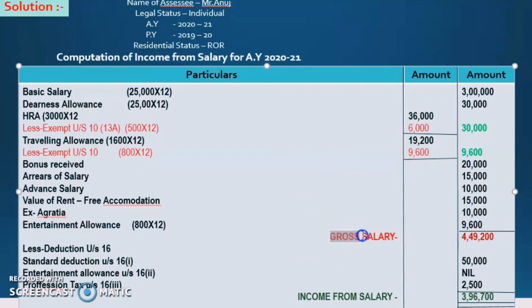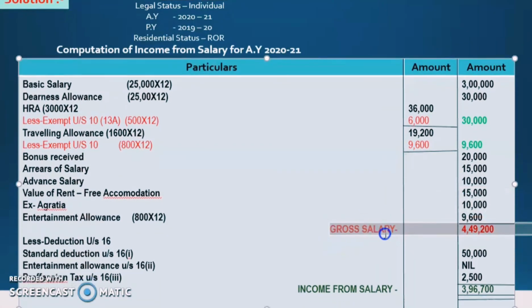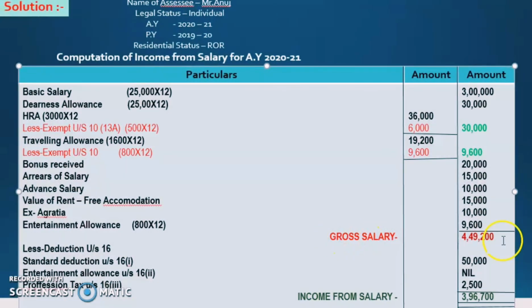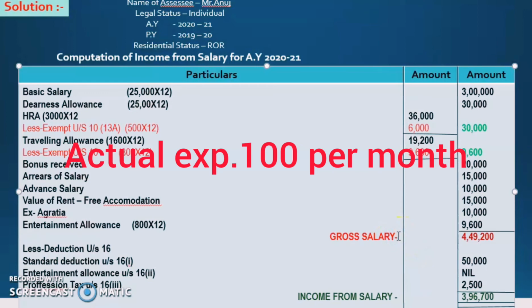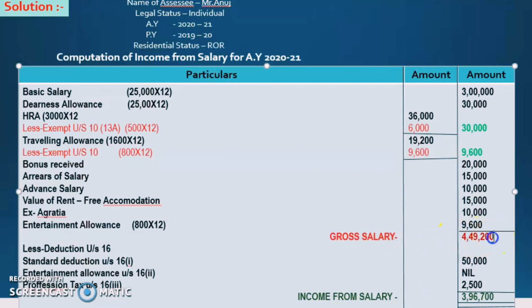That only we have to deduct under section 10 or any section up to 17. You may get a doubt that for entertainment allowance, the actual expenses paid, 100 per month, are given, but we need not take actual expenses here. Directly we take the amount column, 800 per month. So 800 into 12, that is 9,600.